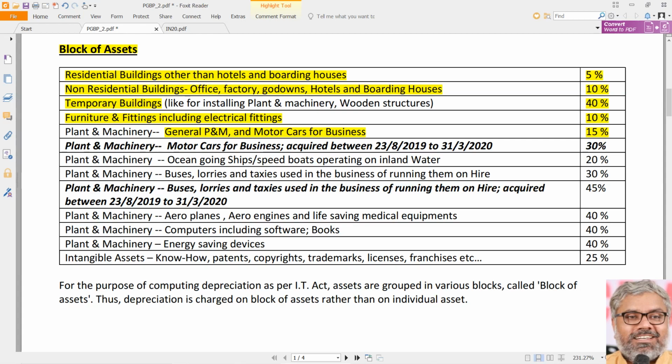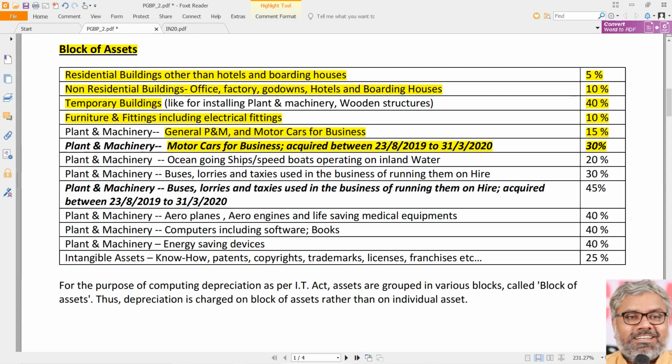Now there is a special amendment here. Naturally you have to remember that very well, because it is an amendment and definitely will be a focus in the examinations. What is this amendment? The rate of depreciation on motor cars is not 15% but 30%, double. When? If the cars are acquired between 23rd August 2019 and 31st March 2020, in our previous year only. You have to remember the date of 23rd August, no option. On or after 23rd August 2019, if a car is purchased for the purpose of business,